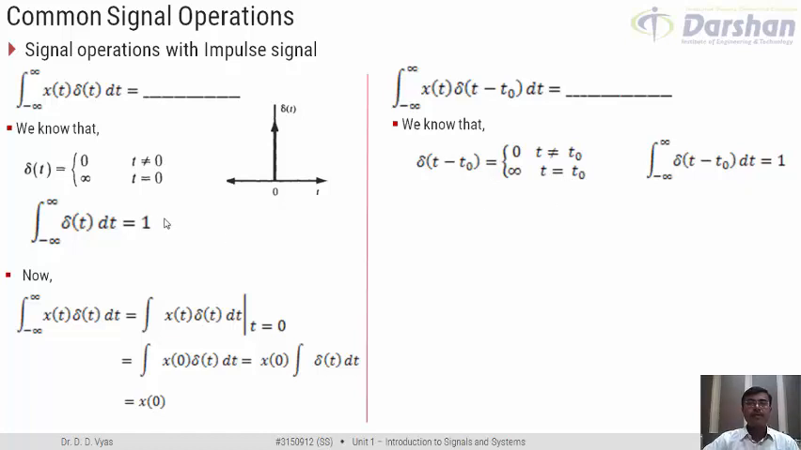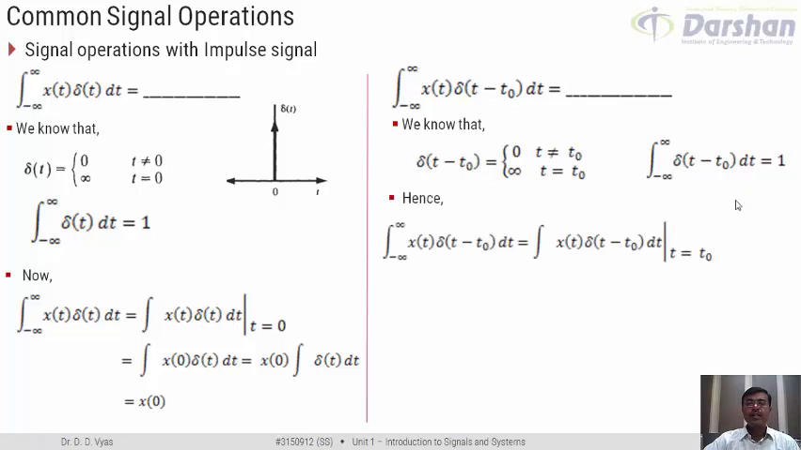And in the same way as integration minus infinity to infinity delta t dt is equal to 1, we can also write that integration minus infinity to infinity delta of t minus t0 dt would be equal to 1. Why? Because by just shifting the delta signal in time, the nature of the signal is not changing, and hence its property of being a unit area signal does not change by shifting. So we can say that integration minus infinity to infinity delta t minus t0 dt would be equal to 1.